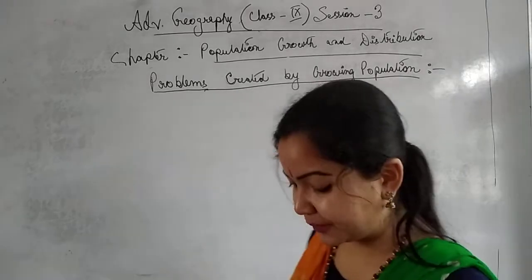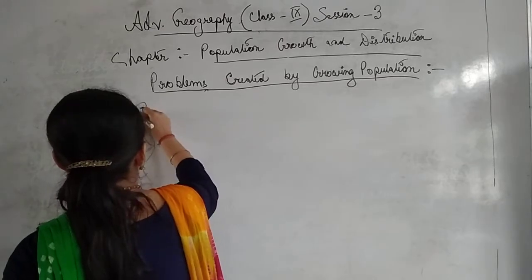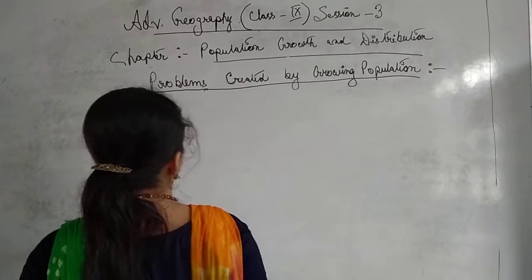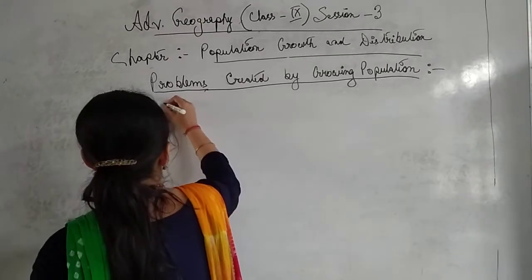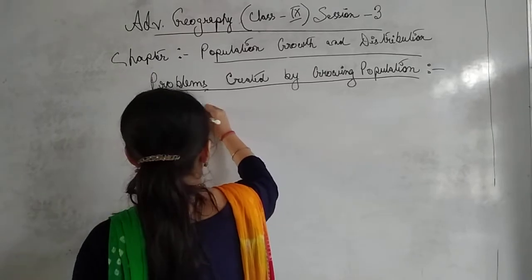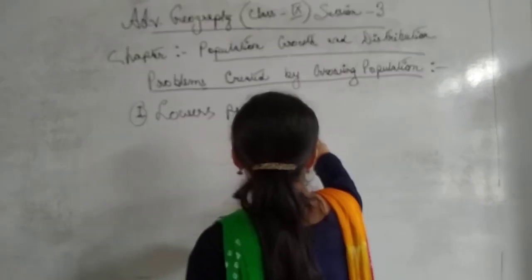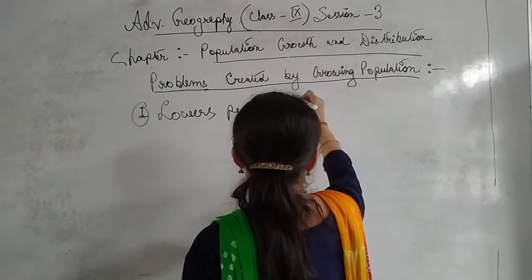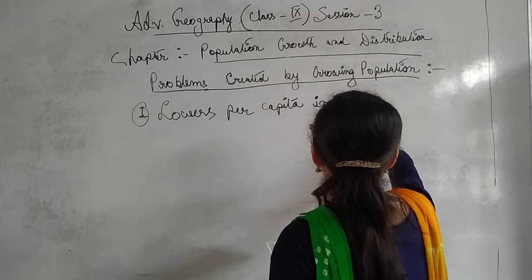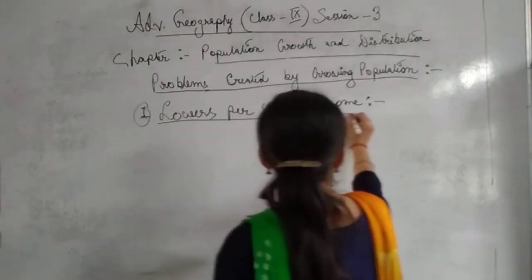Is it clear? So first of all, point number 1, the problems created by growing population. The first point is lower per capita income. Now what is per capita income? This is a very important point, so first of all, you should know what per capita income is.